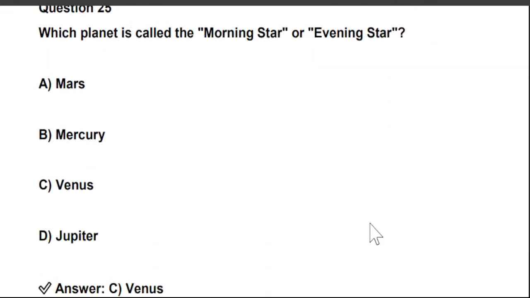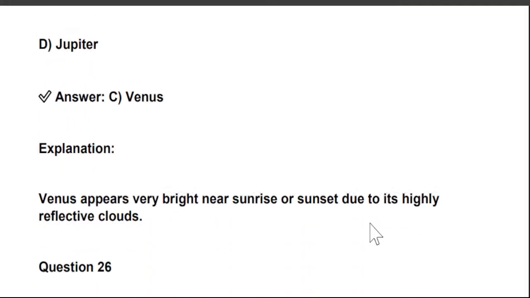Next question is, which planet is called the morning star or evening star? A. Mars, B. Mercury, C. Venus, and D. Jupiter. So the right answer is C. Venus. Venus is known as the morning star or evening star. Why is it known as the morning star or the evening star?